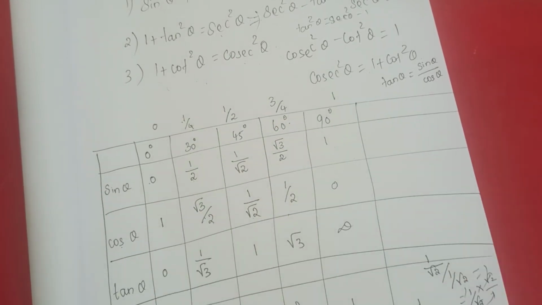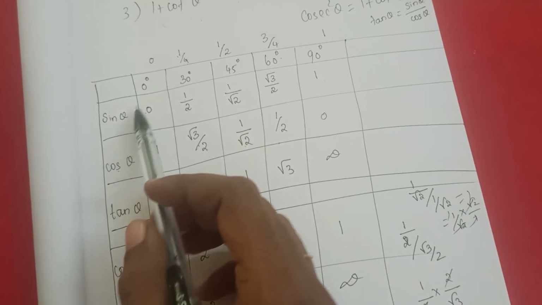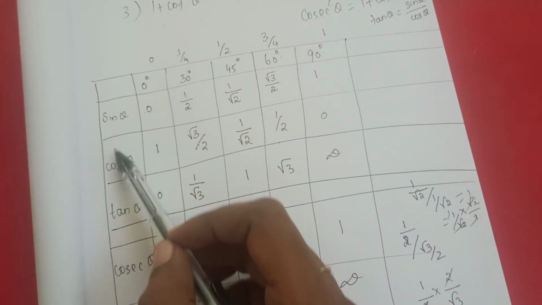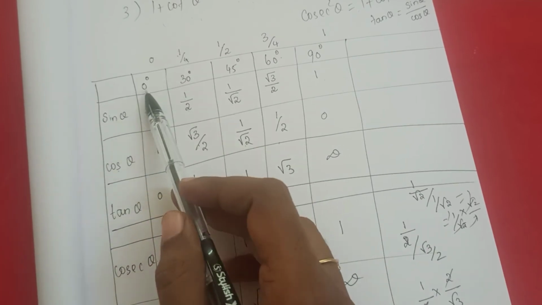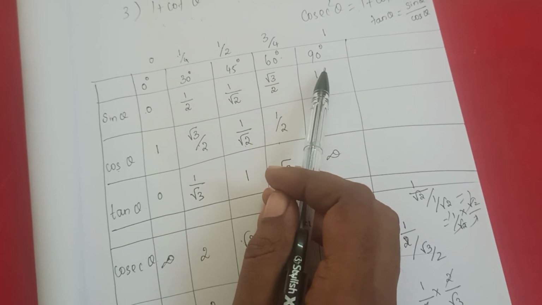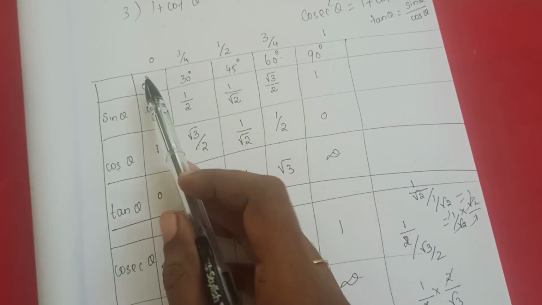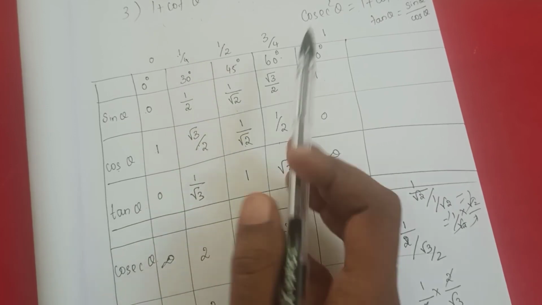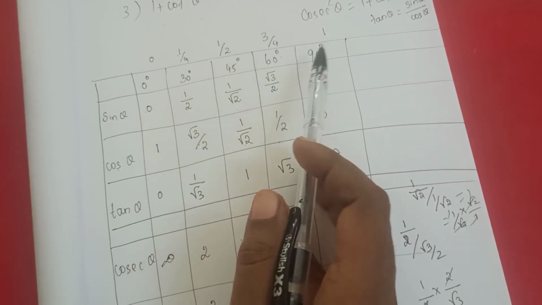So how we will form the table, I have explained. How we will form the table 0 to 1. First, all the trigonometric ratios I have mentioned. Here angle 0, 30 degree, 45 degree, 60 degree, 90 degree. Okay. So all the square root values: 0 means 0, 1 by 4 means 1 by 2, 1 by 2 means 1 by root 2, 3 by 4 means root 3 by 2, 1 means 1.